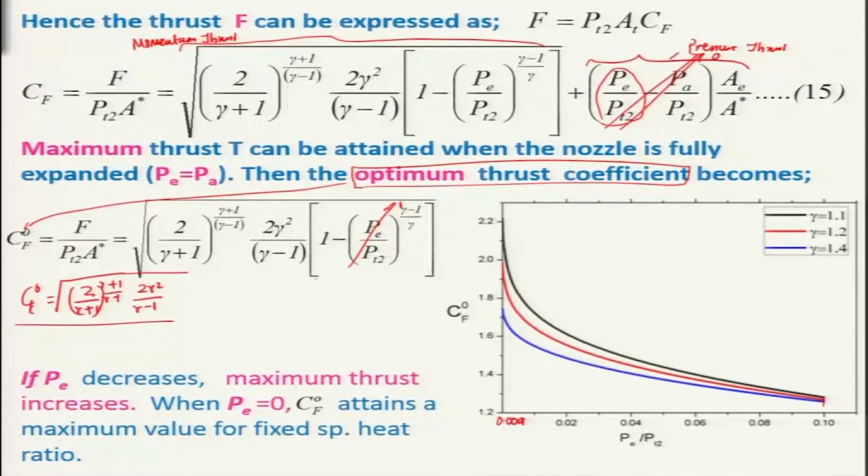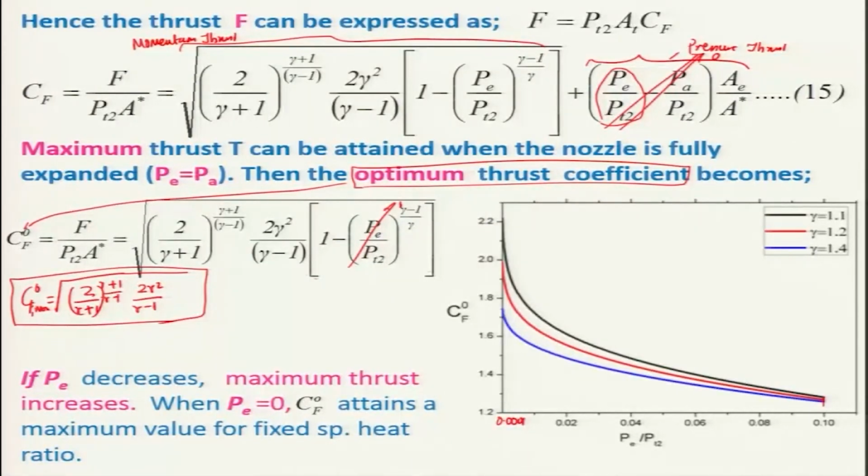This is the expression one can get for the maximum Cf naught. So, you can see that it is a function of gamma only, and another interesting feature one can see from this is that for maximum thrust coefficient we should have a very high chamber pressure and lower values of gamma.